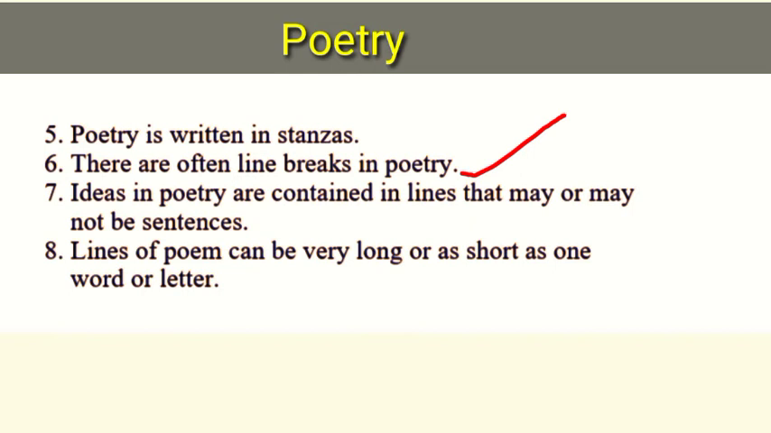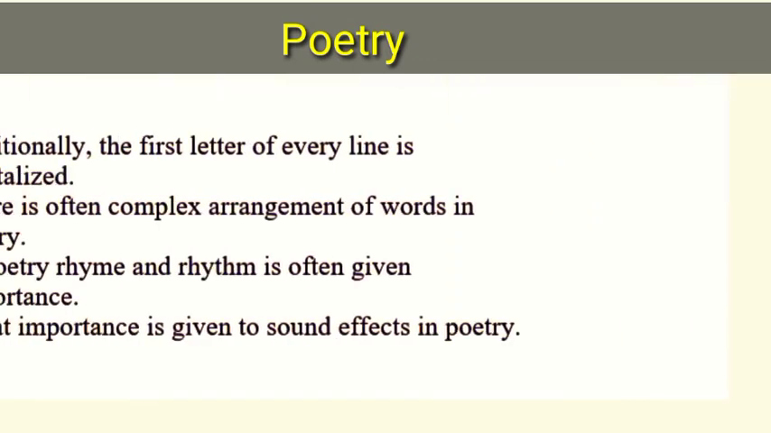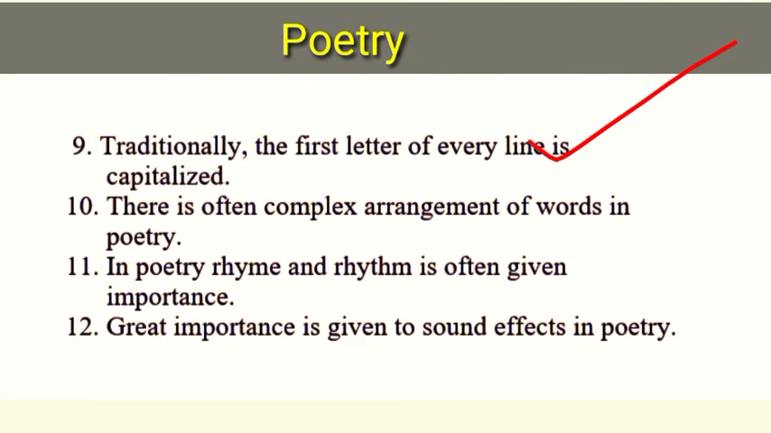Lines break in poetry. Ideas in poetry are contained in lines that may or may not be sentences. It is not necessary that lines of poetry are sentences. They may be, but not necessarily. The line of a poem can be very long or as short as one word or one letter. Traditionally, the first letter of every line is capitalized. This is again a rule, but it is not followed by modern writers. Some modern poets choose not to follow this rule strictly. Lines of poetry are arranged in stanzas.